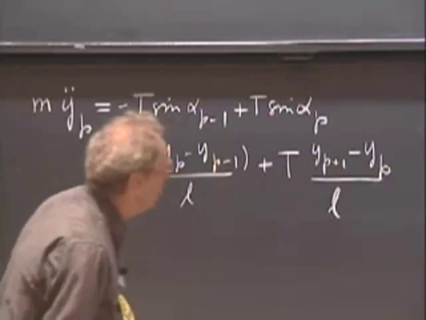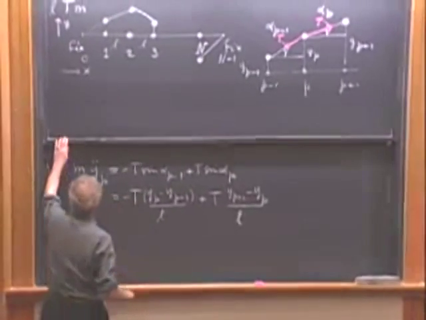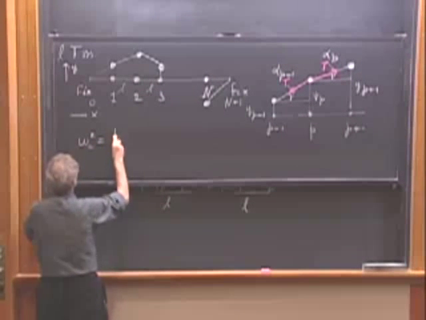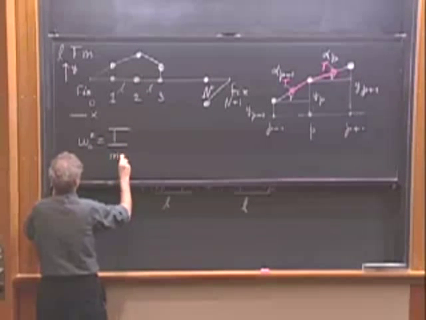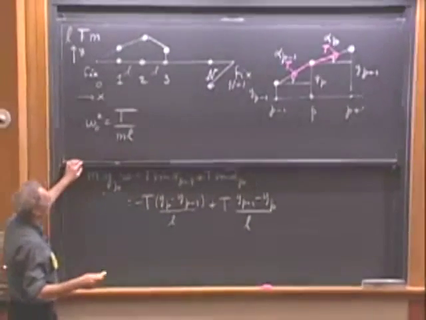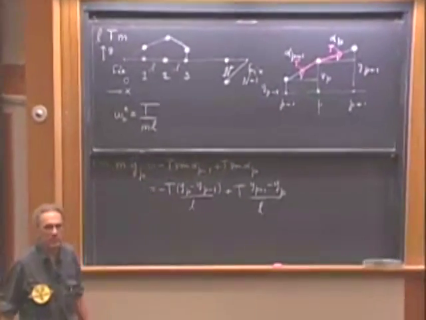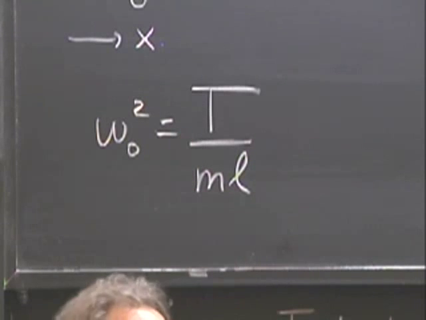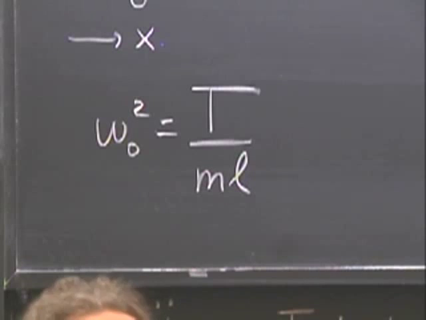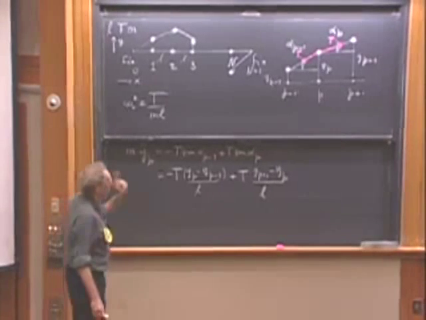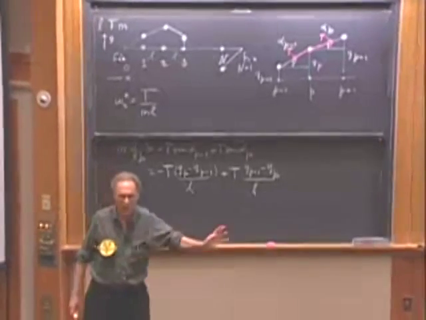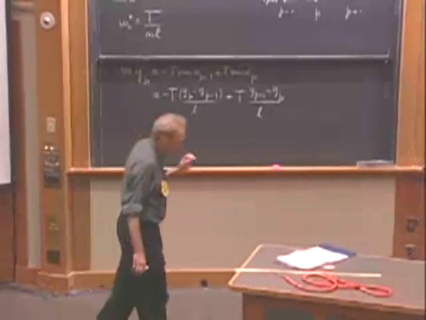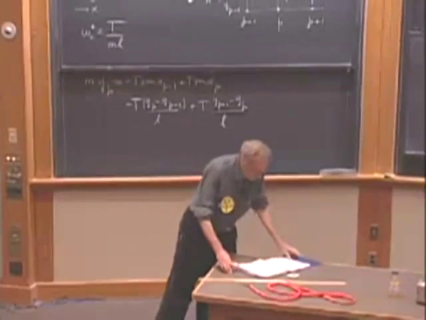I'm going to introduce shorthand notation. I'm going to introduce that omega 0 squared is T divided by m l. As time goes on, you will get more insight into why we choose that. At least convince yourself, if you have the time, that this has the dimension 1 over second squared, so it has the right dimension. T, by the way, whenever I use it throughout this lecture, is never period. It is always tension. So I will stay away from the capital T when we're dealing with a period.